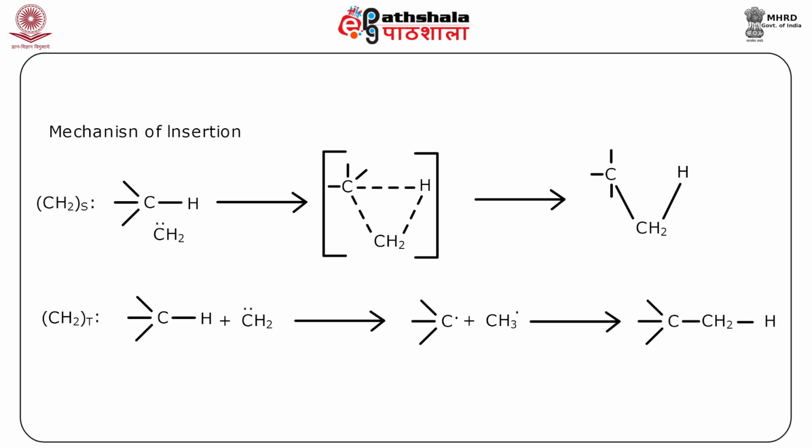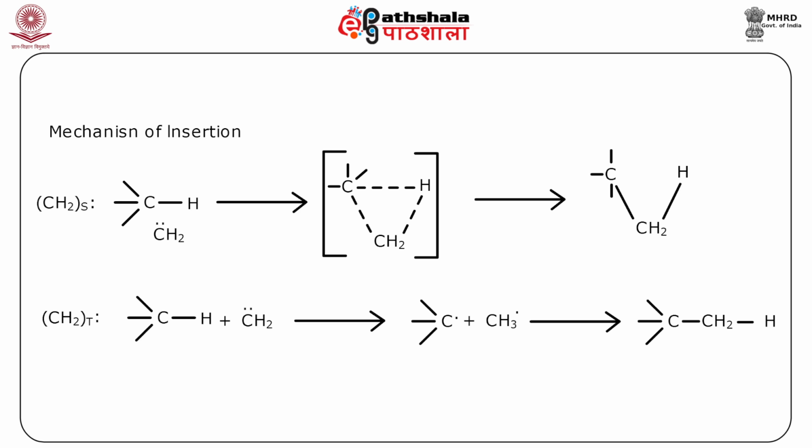Now, let us try to understand the mechanism of insertion. In insertion you can see here this is the singlet carbene, and with this C-H, the CH2 will first form this transition state and eventually this bond between C and H breaks and this H ultimately comes to this CH2. So, that is how the insertion is taking place.